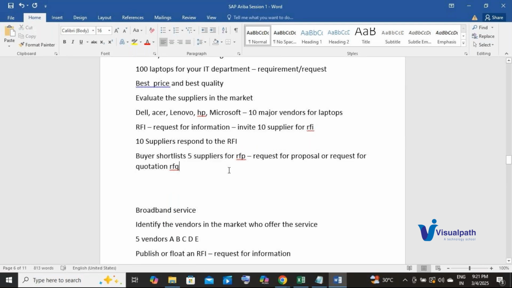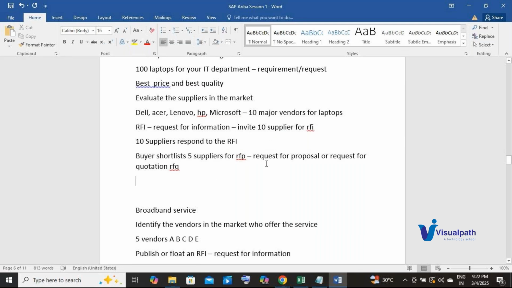Okay, like in an interview, you have more than one round, right? First will be your technical round, second will be your management round. Now, based on the responses that you give in your technical round, you will be either rejected or selected for the next round, correct? So similarly here as well, based on the responses, I have shortlisted 5 suppliers for the next round, which is RFP.